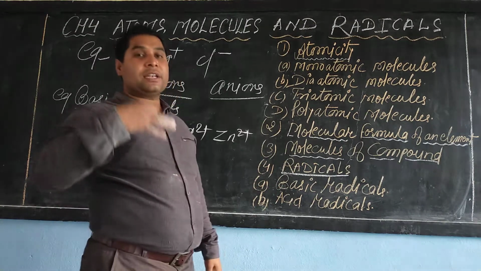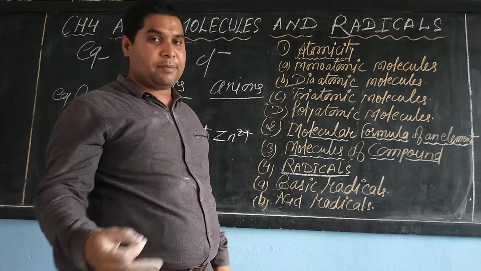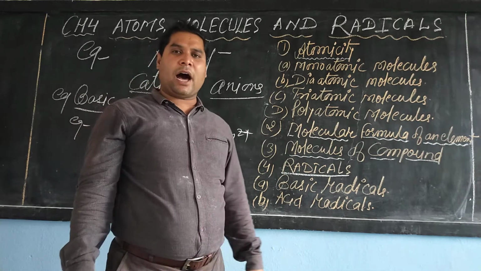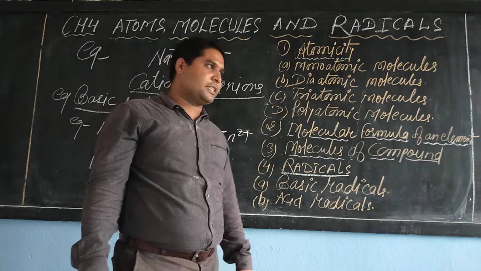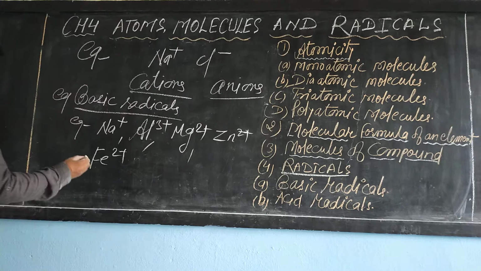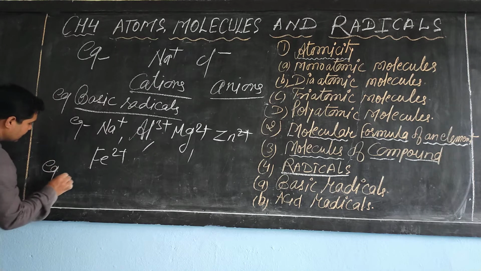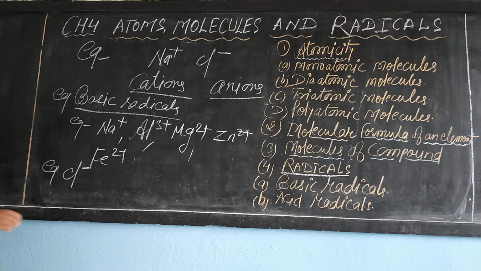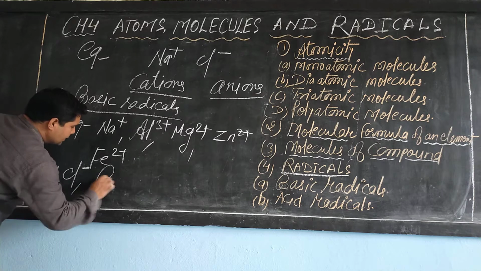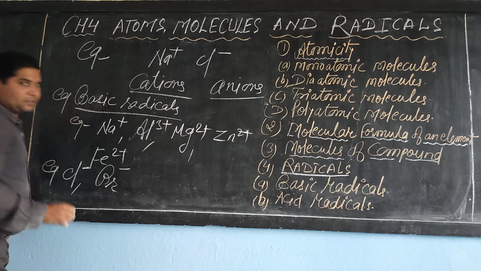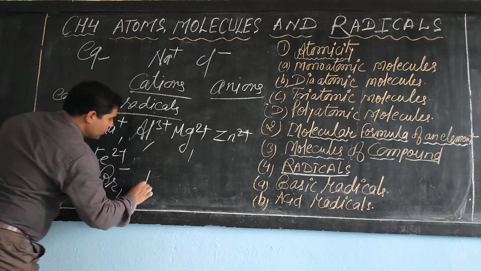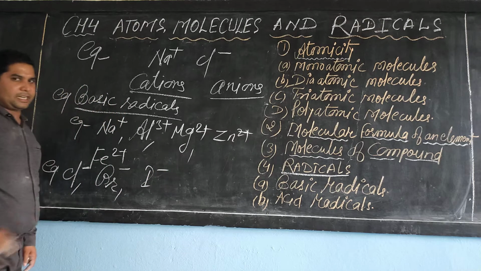Whereas all non-metallic ions are known as acid radicals. For example, chlorine minus, bromide, acid radical, iodine, acid radical.